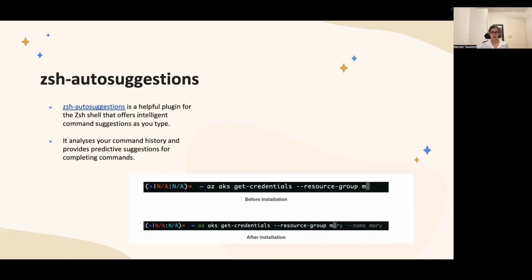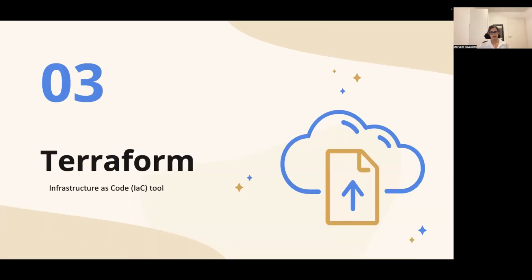This was about ZSH. Next, we will move to Terraform, and we will look at some Terraform tools. But before that, let's have a definition of Terraform and Terragrunt. Terraform is an infrastructure as code tool developed by HashiCorp. It enables users to define and provision infrastructure using a declarative configuration language.